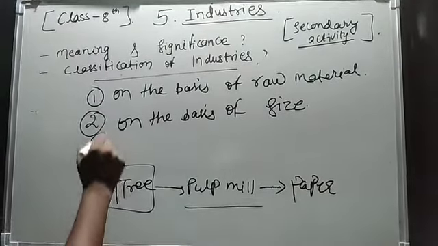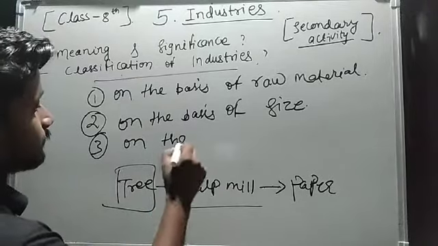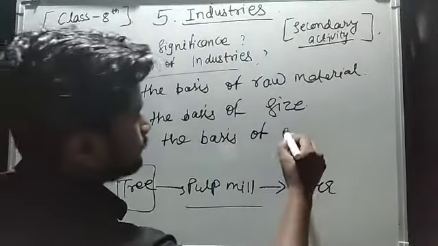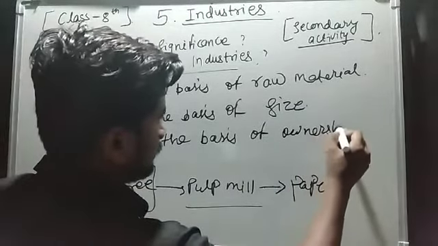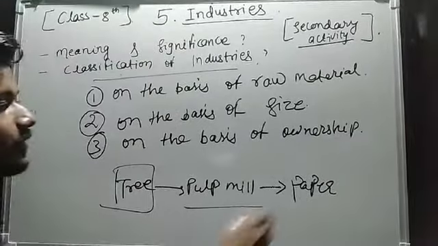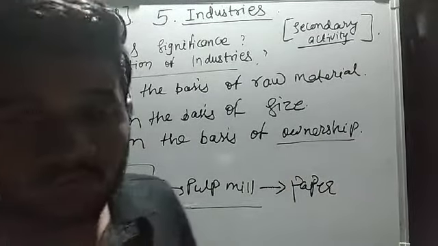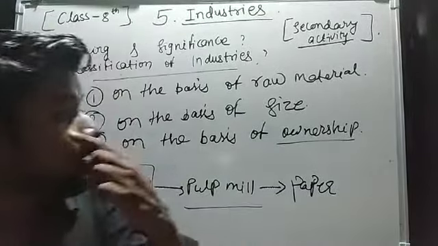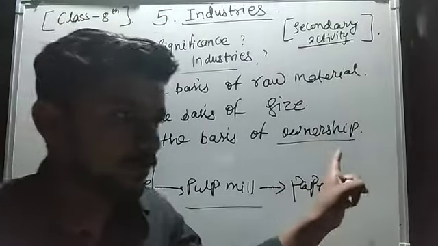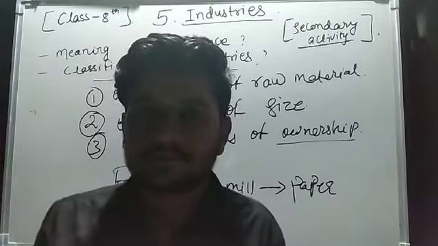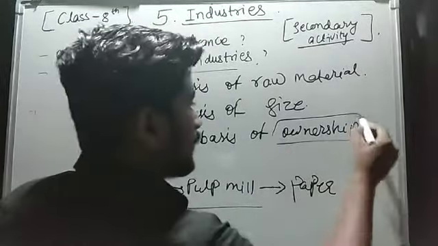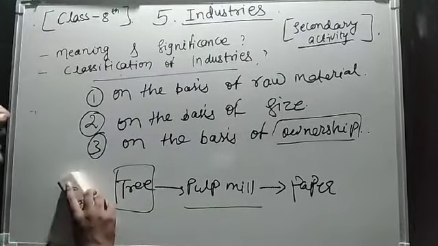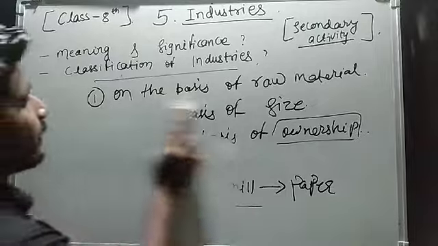And the third one is on the basis of ownership. Ownership simply means who owns the industries, who is running the industries, who the shareholders in the industries are. So we can also classify industries on the basis of ownership, like who is owning the industries. So here we have three bases. First of all, we will try to understand the first basis, that is on the basis of raw material.